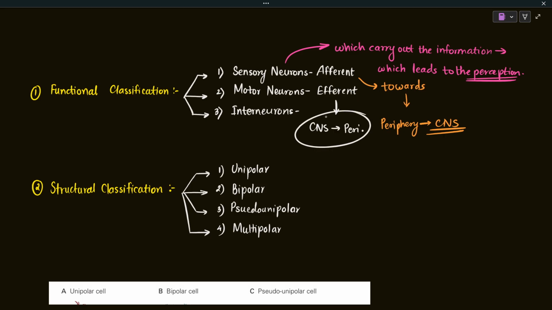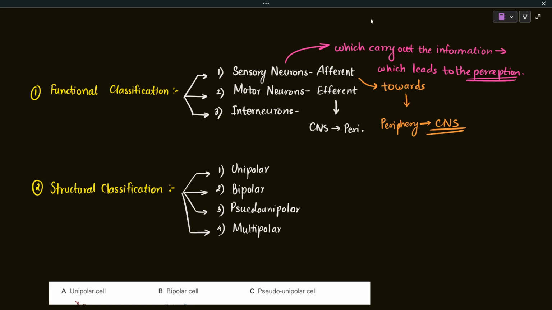Such neurons are known as efferent neurons, and the motor neurons are the neurons which carry out the commands sent by the brain or spinal cord. This command is sent to either a muscle or some gland. Such neurons which relay the information sent by the brain or spinal cord are known as motor neurons.